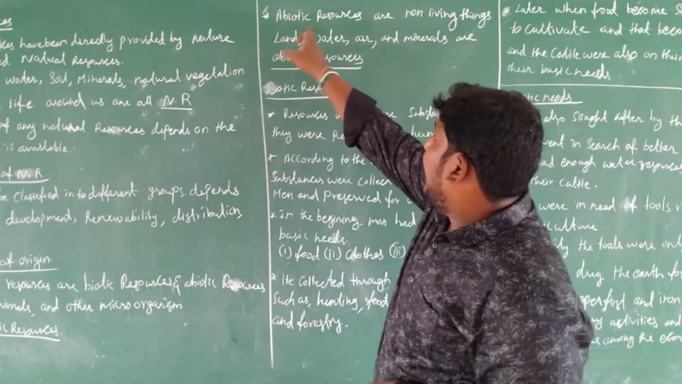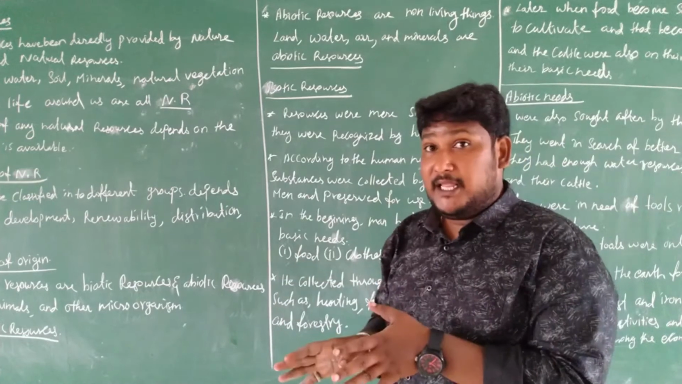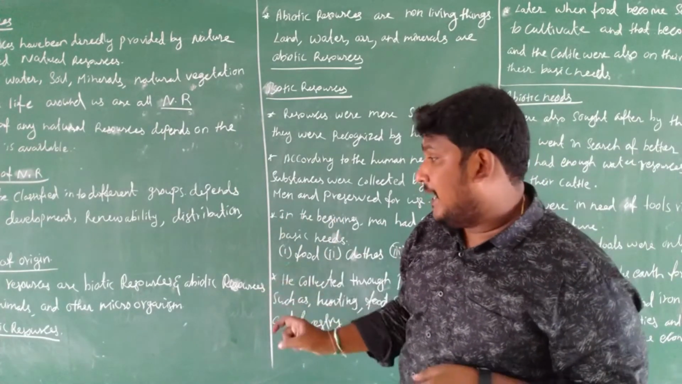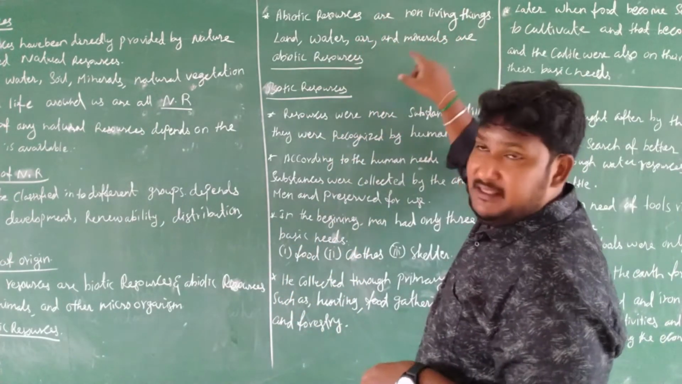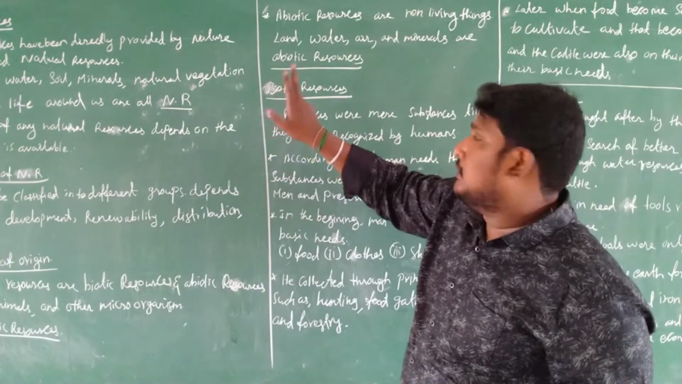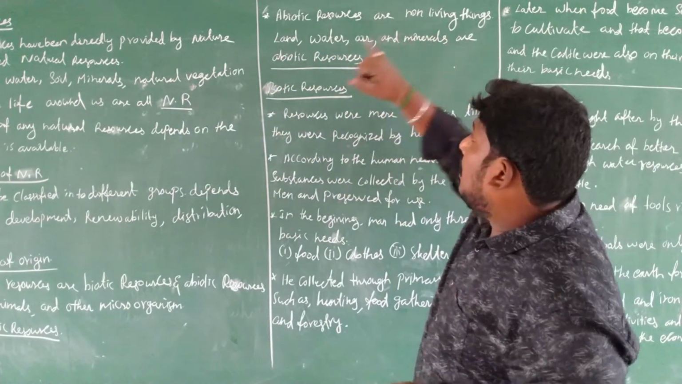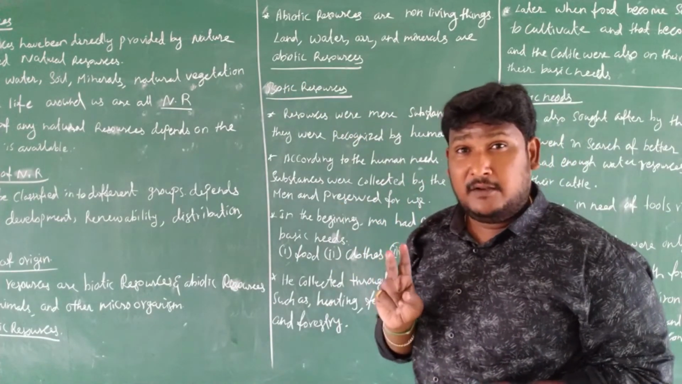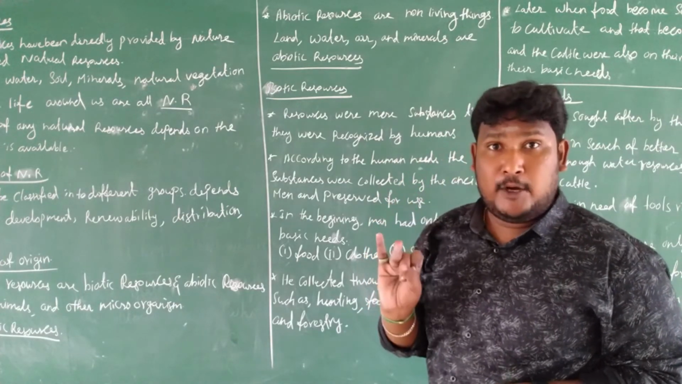Abiotic resources are non-living things. Biotic resources are living things, that is, plants, animals, and microorganisms. Abiotic resources are non-living things: land, water, air, and minerals. How many origin resources do we have? Two. First is biotic, another is abiotic.